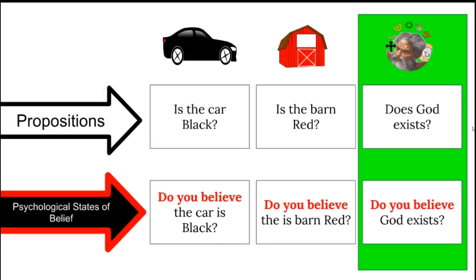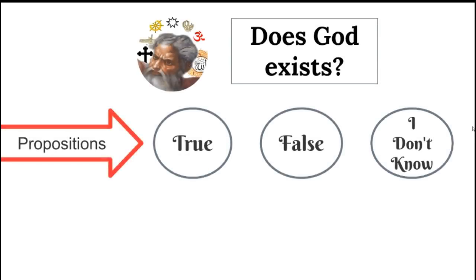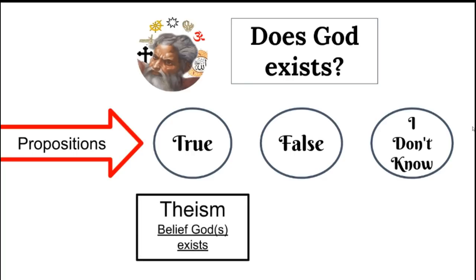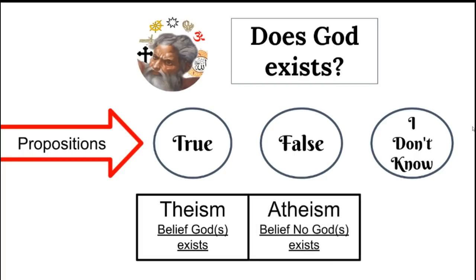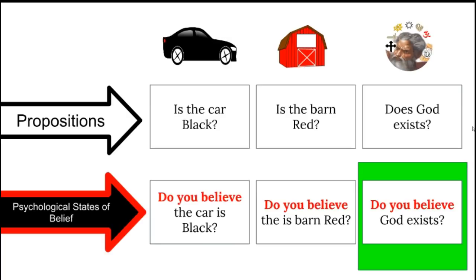So now let's focus in on, does God exist? And do you believe God exists? Particularly. So first let's start with, does God exist? Well, the answer to that question can be in one of three propositional states. It's true, it's false, or I don't know. Now generally when you ask this question, if someone says it's true, they're a theist. They believe gods exist. If they say it's false, they're an atheist. They believe no gods exist. And if they say I don't know, they're spouting agnosticism, the belief that gods are unknowable. They're accepting a propositional attitude to the claim, to the question, does God exist?